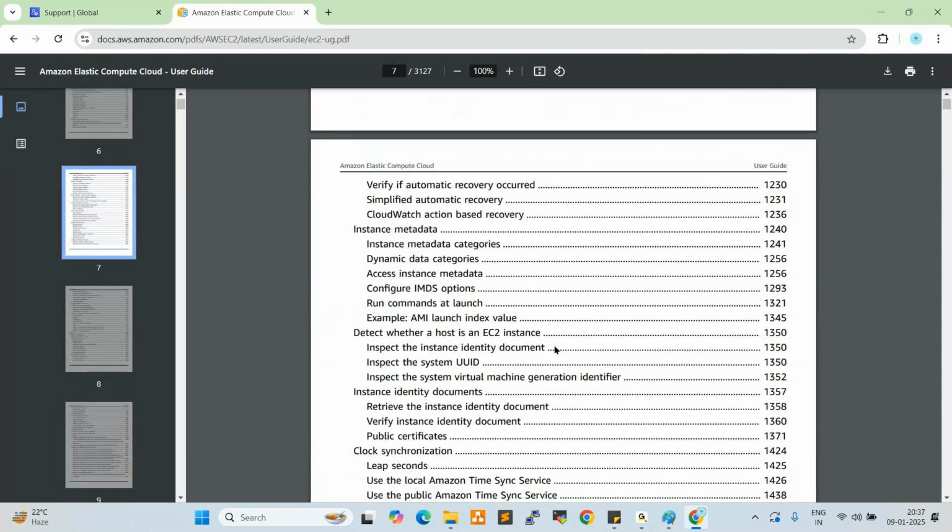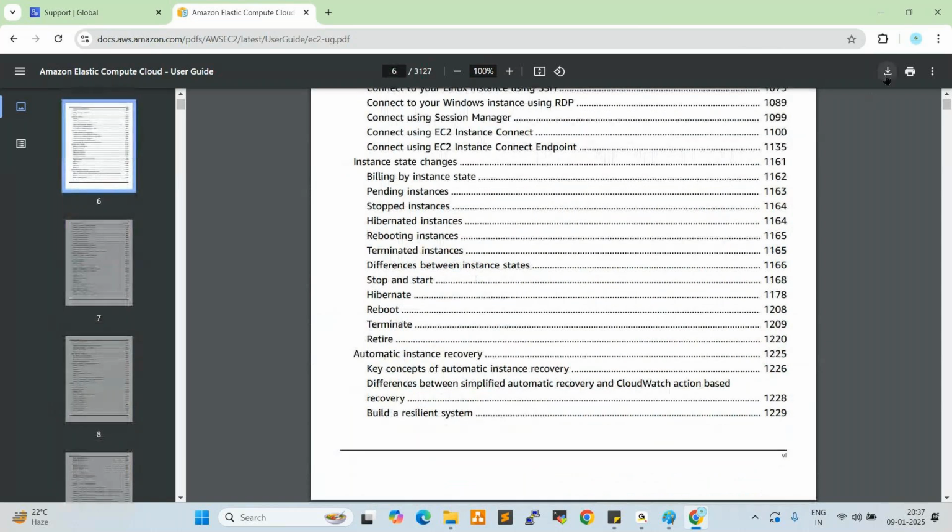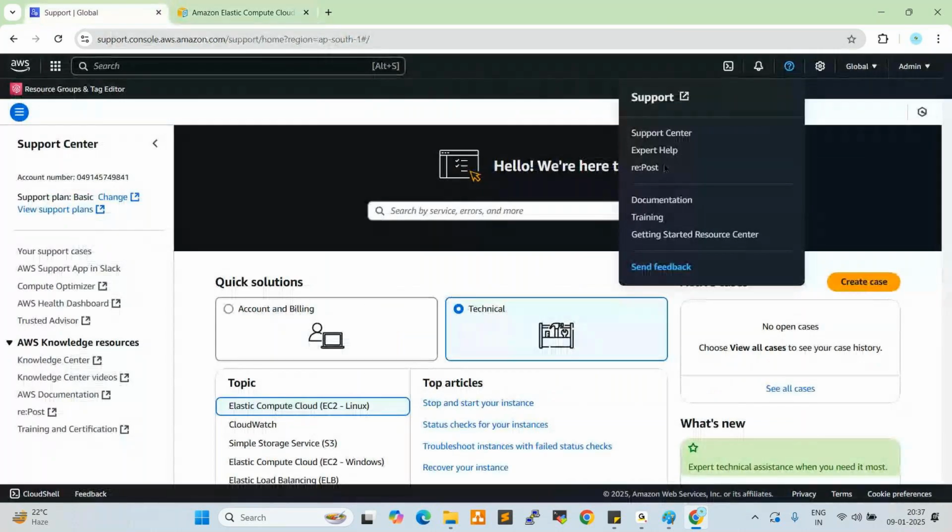If you want to download this document, click on this download, and it will be downloaded. Whatever documents you require, you can take from the website. In the documentation section, all the documents are available, whatever documents you require.